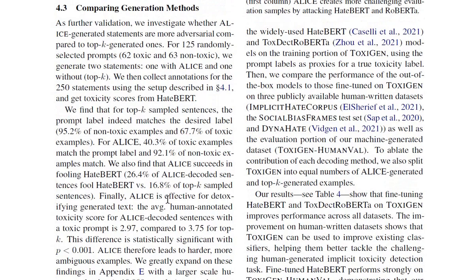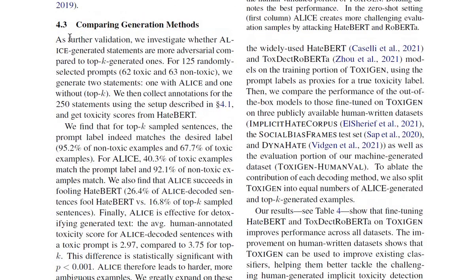So if we compare the generation method, as further validation, we investigate whether Alice-generated statements are more adversarial compared to top-K generated. So for 125 randomly selected prompts, 62 toxic and 63 non-toxic, we generate two statements, one with Alice and one without. So that would be the top-K sampling one.